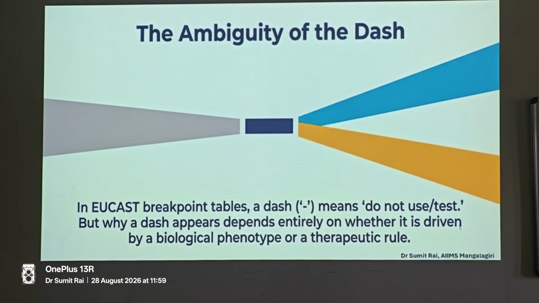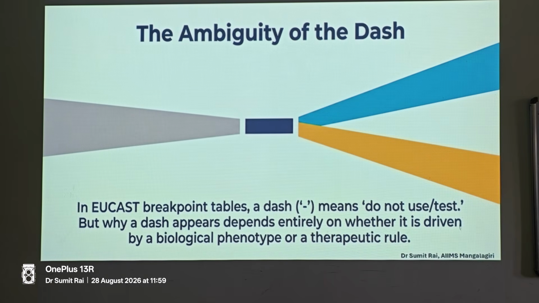Now there are multiple tables both in EUCAST and in CLSI. They put a dash. That means there is nothing over there. There is no intrinsic resistance. There is no IE. IE is increased exposure. What we call SDD in CLSI is commonly interpreted as IE in EUCAST also. If you see the EUCAST treatment protocols, you will find that there are 2 tables: one for the usual doses and one for the increased doses.